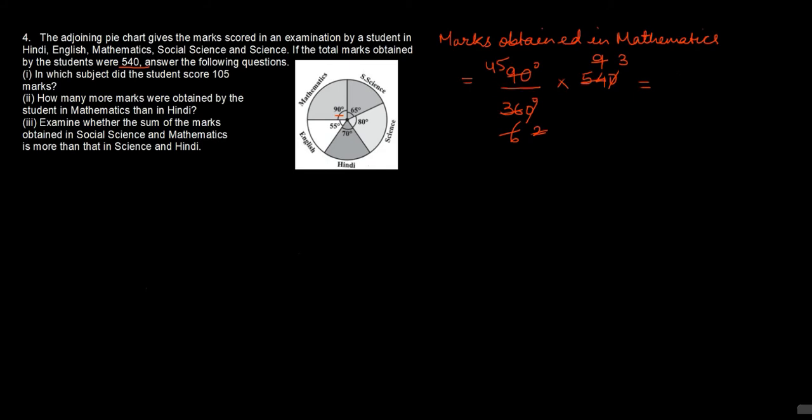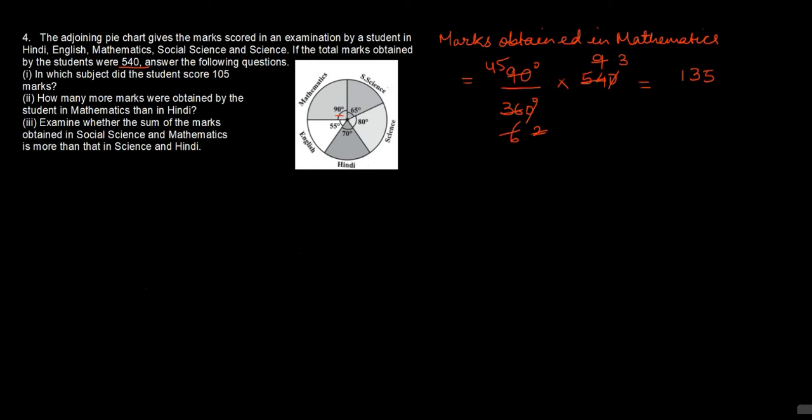Therefore marks obtained in mathematics is equal to central angle, that is 90 degree, upon 360 degree complete angle multiplied by total marks 540. 0 will cancel with 0. 6 6 are 36. 3 2s are 6 and 3 3s are 9. So 9 45s will give you 135 marks.